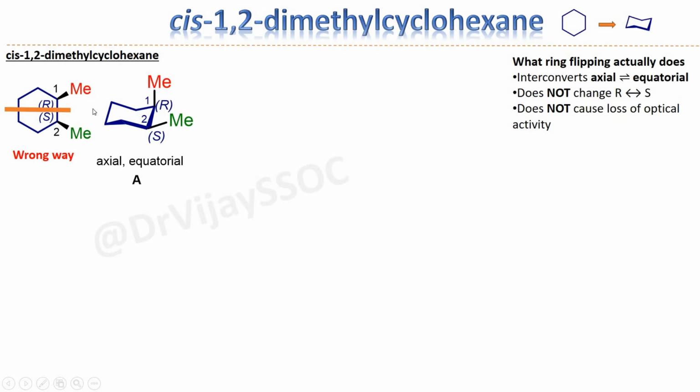Now if you pass the same plane through this molecule, through the C1–C2 carbon-carbon bond and the C4–C5 carbon-carbon bond, you can see that you can't divide this molecule into two identical halves, and hence we can clearly say that this molecule doesn't have a plane of symmetry. So the answer to our first question is that this molecule doesn't have a plane of symmetry. So whatever ChatGPT or Google AI is saying, that this molecule has a plane of symmetry, is wrong. Now we will see the three-dimensional model of this molecule for our better understanding.